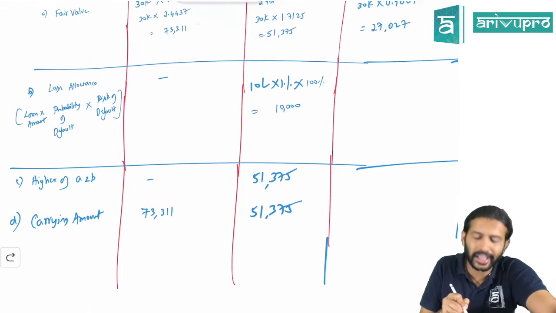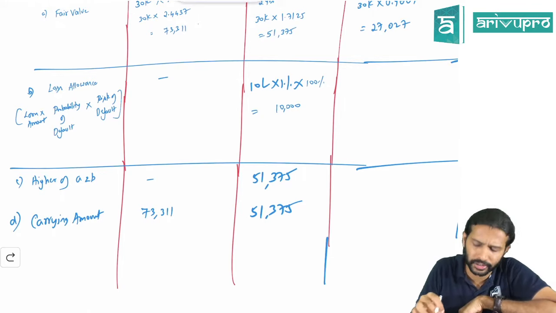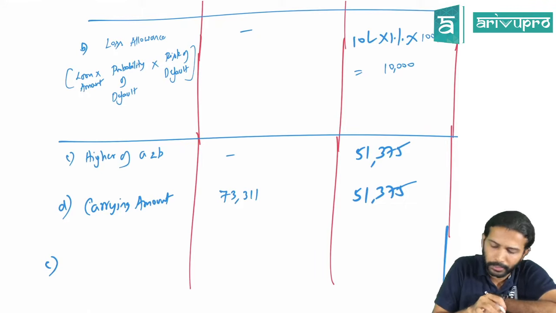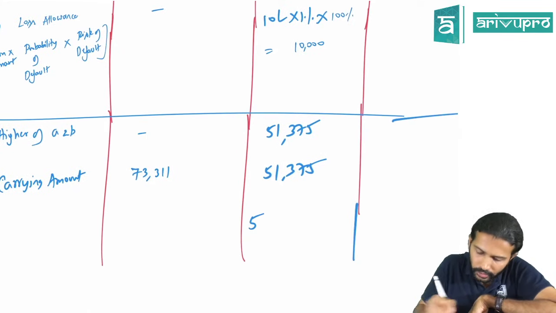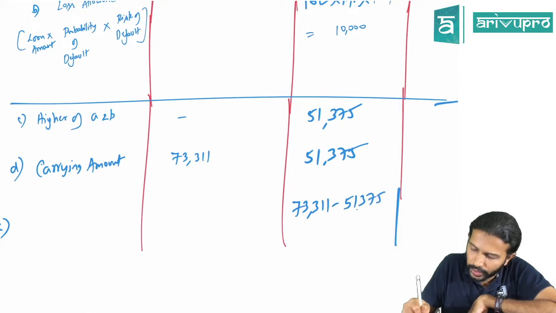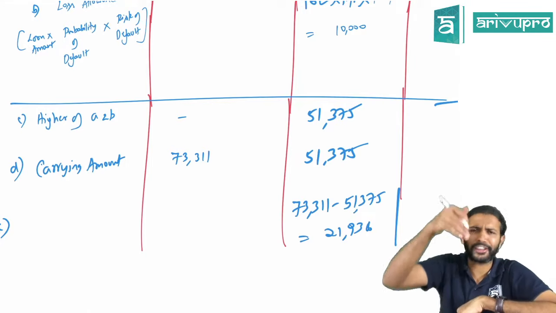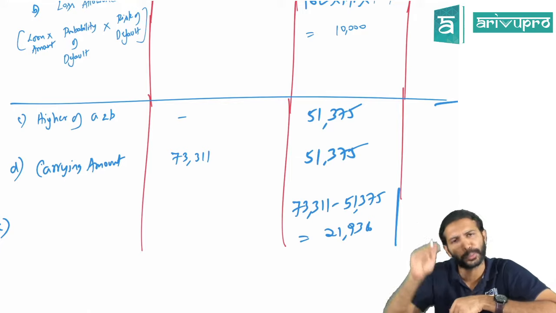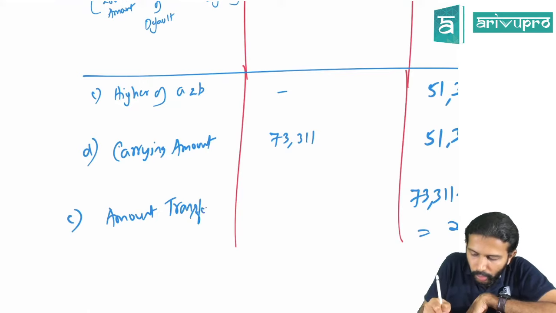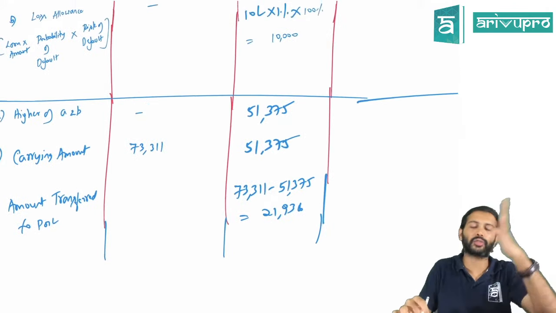But currently you are showing this guarantee amount at 73 because initially you recognized it at 73, right? At the end of year 1, if you show 51, that is sufficient. So there is a difference. What is that difference? If you calculate 73,311 minus 51,375, you're going to get the difference as 21,936. It is your fair value gain or loss. In the FVTPL method, if there is a fair value gain or loss, where will it go? P&L, right? So the amount to be transferred to P&L is 21,936.